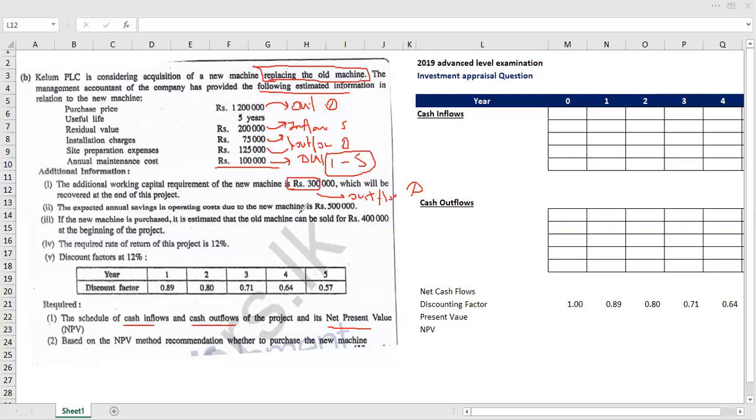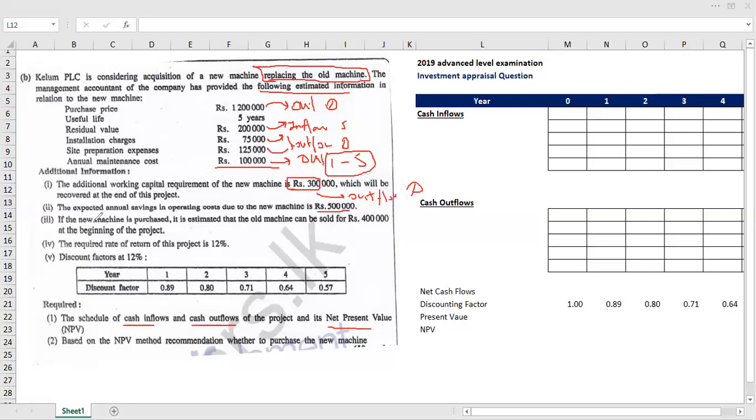We need to consider this cost saving as a cash inflow, just like an income. Therefore, if a cost saving is given in one of your questions, you need to consider the cost saving as a cash inflow. Therefore, this annual cost saving will be a cash inflow from year 1 to 5.